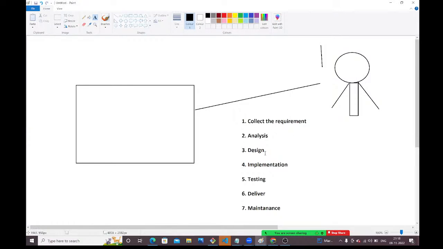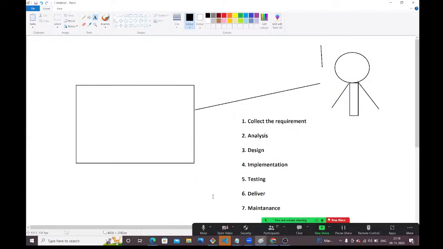Once analysis is completed, they need to design. Based on the analysis, they need to design, guys. They need to put that design, the diagrams and everything, on paper. Once this design part is completed, based on this design, they will start the construction. Once the construction is completed, this guy will call the customer, the client. The client will come to this place and test. The client will verify all the things are properly done or not. Once everything is done, this company will hand over the building to the customer.